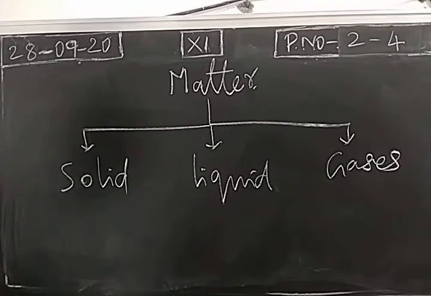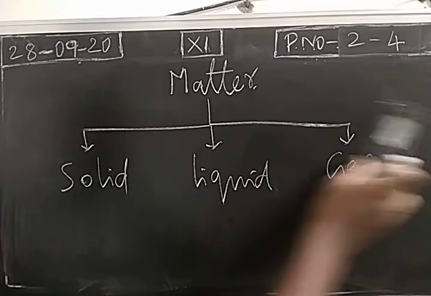So a material or a substance or object may be in the form of a solid or liquid or gas. So the classification is called a physical classification. We just classify the matter based on the physical state. So we have three common physical states: solid, liquid and gas.